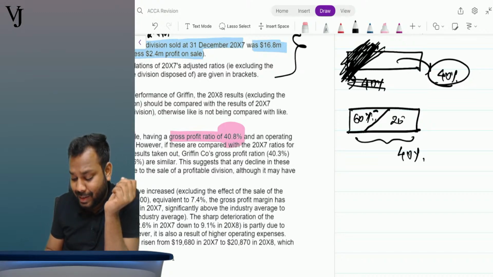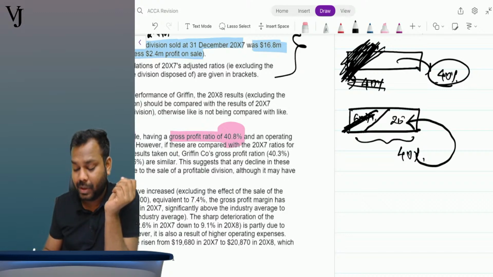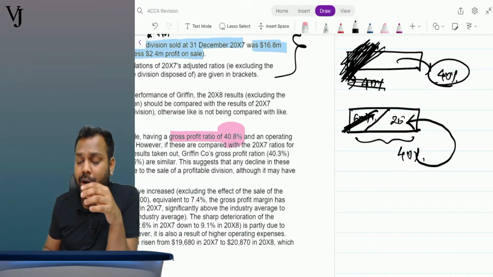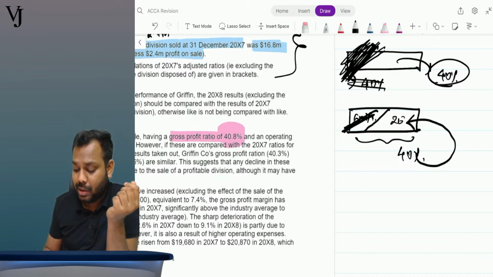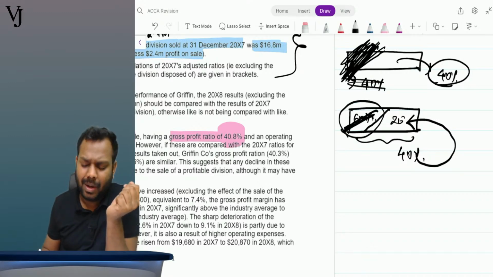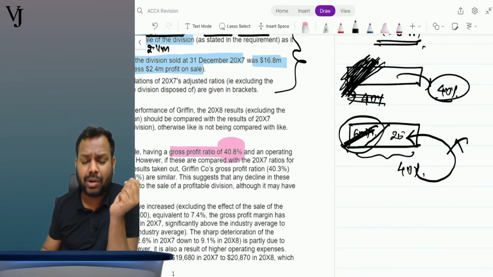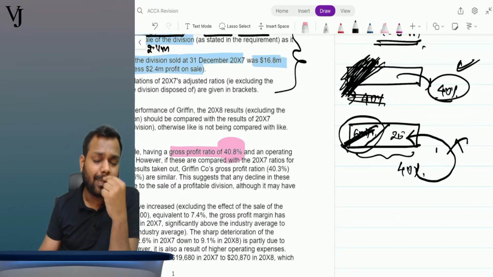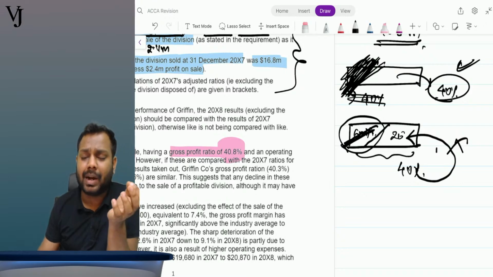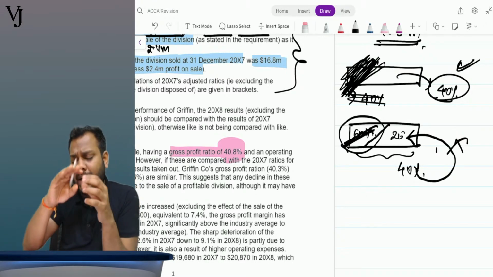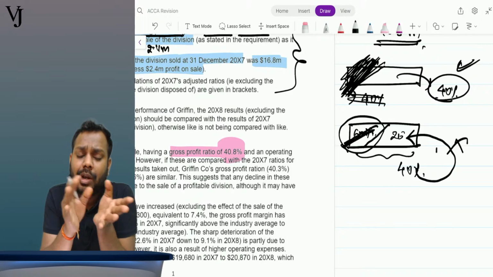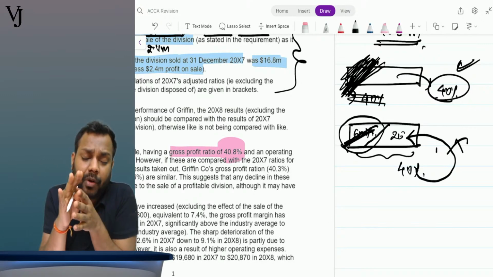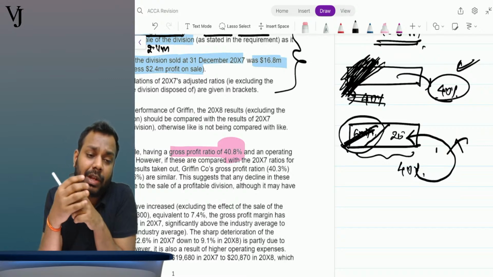Now if I sell this, my profitability will reduce from 40 to 20, because on average this had very high profits. But this is not the case here. The profit margin of the sold department, the unsold department and the entire company is more or less the same. So the decline in the profit margin is not attributable to the sale of the division.